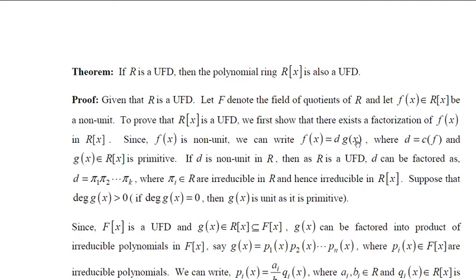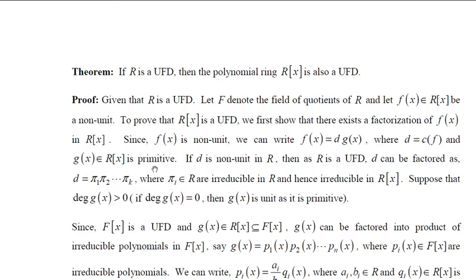Now, we should move on to the next. See, we should note that here g of x is a primitive polynomial, and the degree of g of x may be greater than or equal to 0. But if the degree of g of x is 0, then g of x is a constant polynomial, and it is primitive. We should note that if it is primitive, the content of that polynomial should be 1.